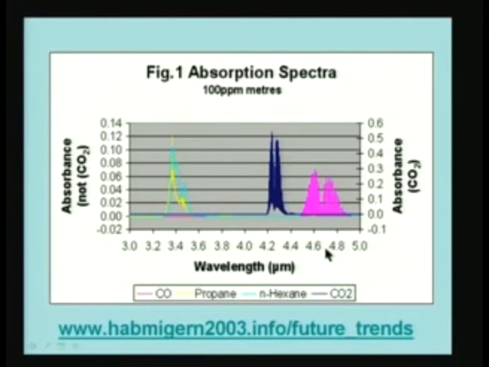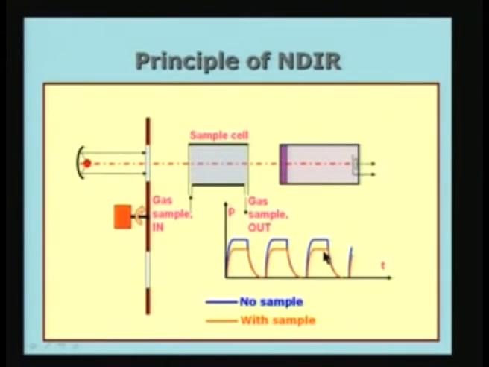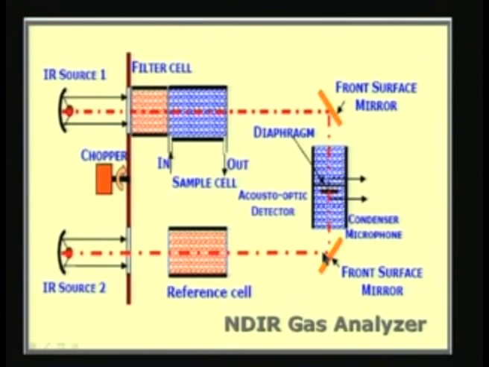So, the filter cell will remove all the radiation which is absorbable by the interfering gas, and therefore what is incident on the sample cell is only the radiation which is not absorbed by both gases. That is how your filter cell is made. The filter cell consists of a large concentration of the gas which is going to interfere with the particular species in which we are interested.